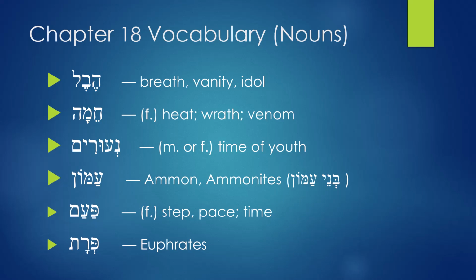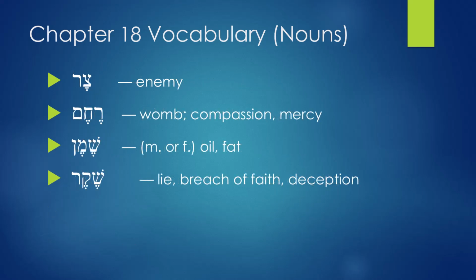Next we have the word Pa'am. Pa'am means step or pace. Next we have Perat. Perat means Euphrates. Still on the nouns, next we have Tsar. Tsar means enemy. Next we have Rechem. Rechem means womb.